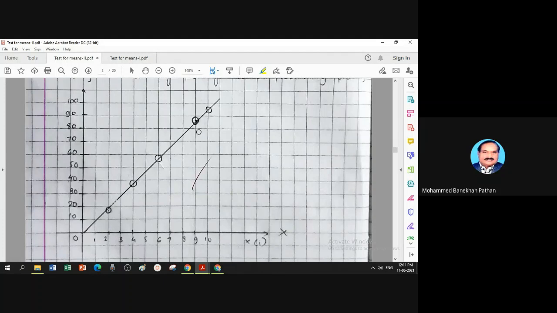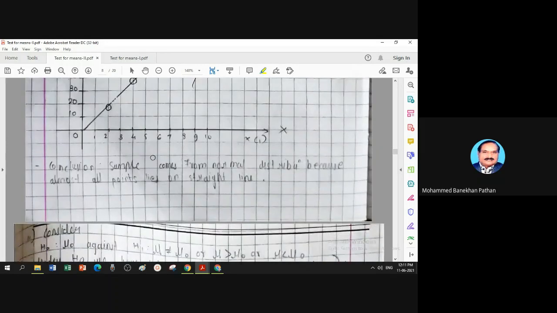We plot the points. If almost all the points fall on a straight line, then we conclude that the sample is coming from a normal distribution. Conclusion: the sample comes from a normal distribution because almost all points lie on a straight line.